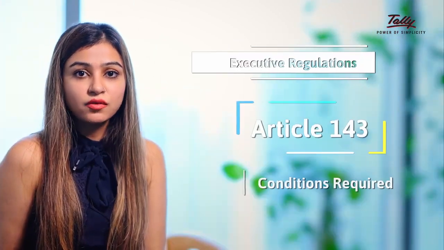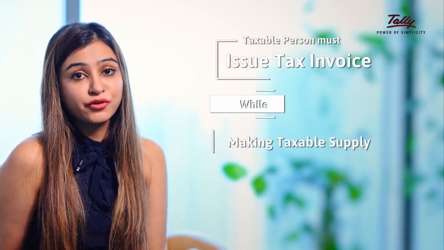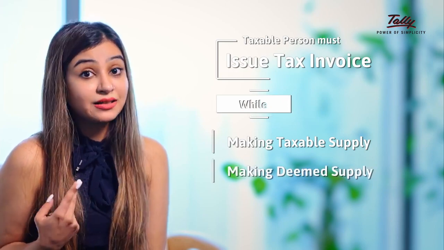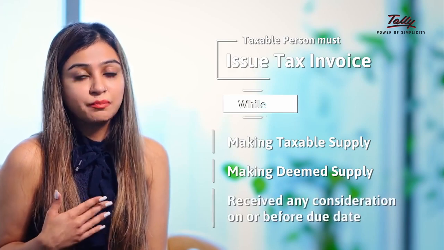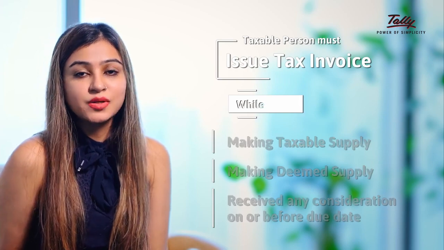Article 143 of the Executive Regulations has specifically stated that a taxable person must issue a tax invoice first when he is making a taxable supply, secondly when he is making a deemed supply, and thirdly where he has received a consideration, whether partly or fully, before the due date of supply. Then a tax invoice must be issued.